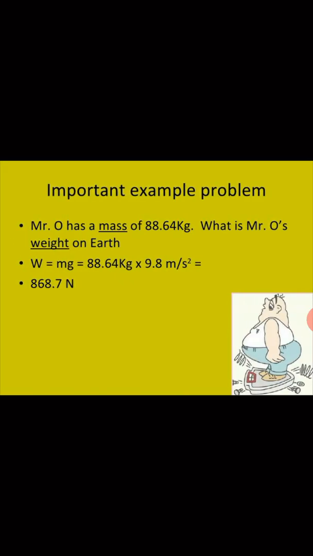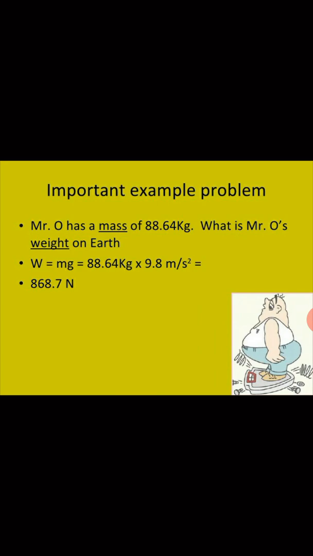Let's take an example. Mr. O has a mass of 88.64 kg. So what is mass? Mass is matter, meaning the bones, the skin, the flesh, muscles, organs, everything the body is made up of, and that is 88.64 kg.